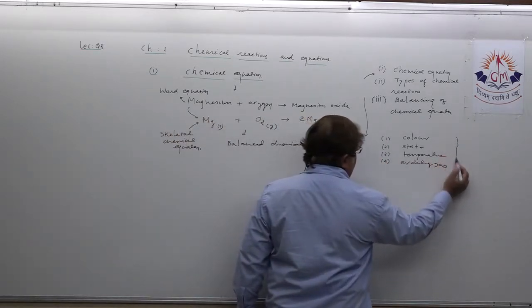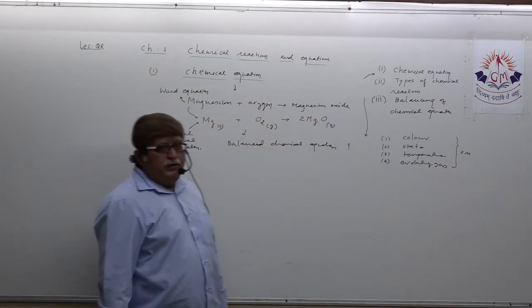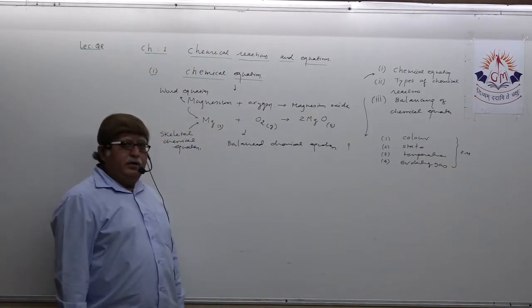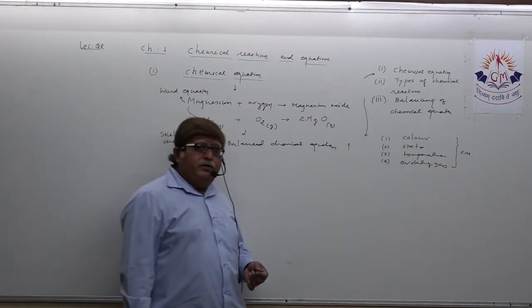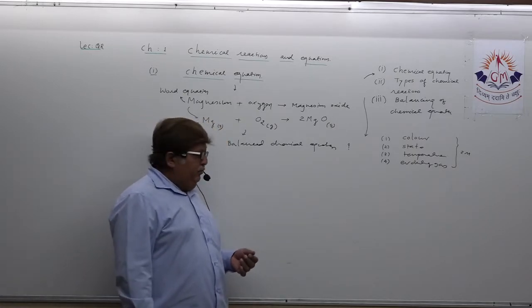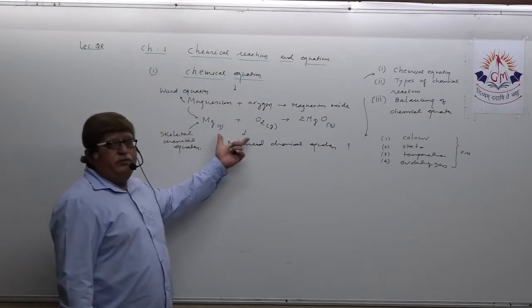Again, this can be asked for 2 marks. Which changes are observed during a chemical reaction? So during any chemical reaction, 4 changes can be observed: either a change in color, change in state, change in temperature, or evolution of gas.